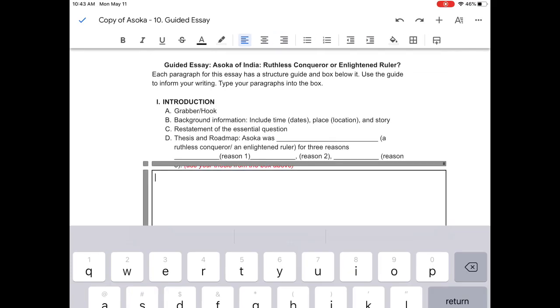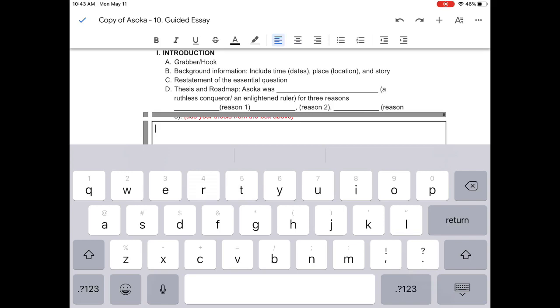For your introduction here, you're going to start with your hook, or your grabber as it's sometimes called. Your hook is going to draw in your reader's attention. I would try to say something about Ashoka itself or ask a question, right? Do the ends justify the means? And then you're going to get into the background information.